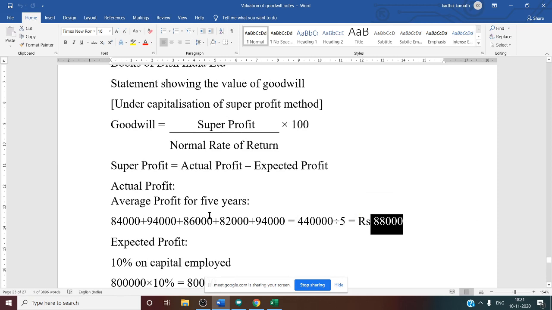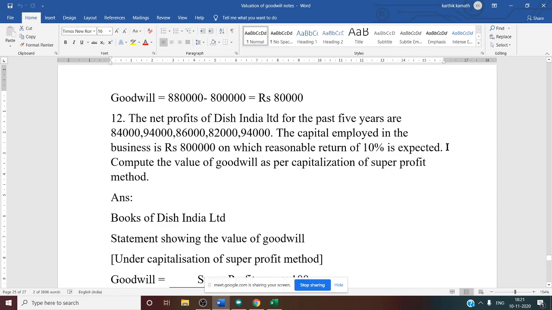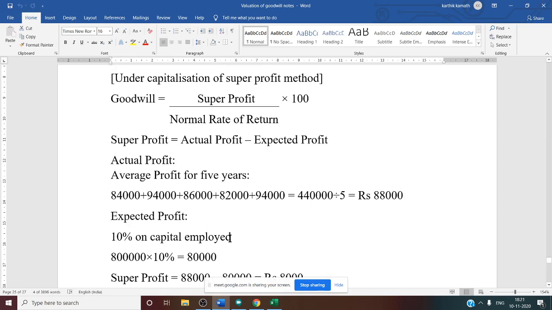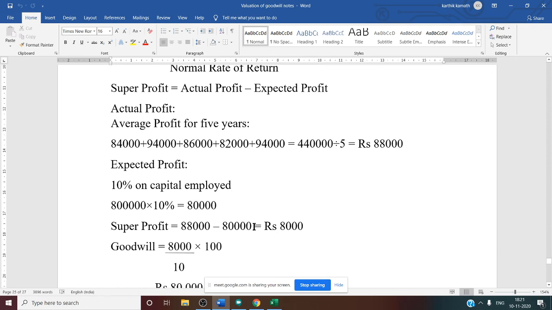After this, we have to find the expected profit. Once again, let us see the question. Reasonable return 10%, so 10% on capital employed. Capital employed is directly given in the problem as 8 lakh. On 8 lakh, you take 10%. You will get 80,000 as expected profit. Now it is very simple. Super profit is equal to actual minus expected profit. So 88,000 is actual profit, 80,000 is expected profit, and the difference, 8,000, is the super profit.